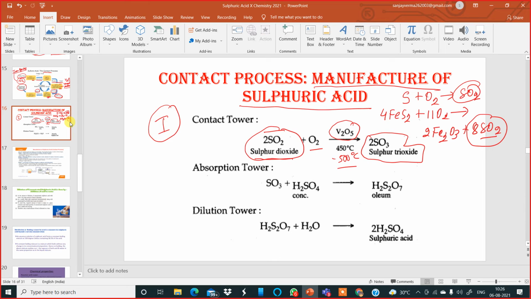After that, the sulfur trioxide is sent to the absorption tower containing conc. sulfuric acid. It is dissolved in conc. sulfuric acid to obtain oleum. H2S2O7 is called oleum or pyrosulfuric acid.